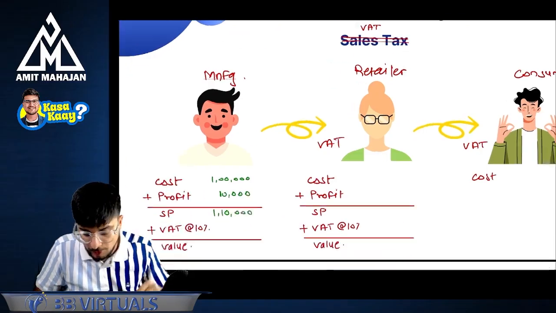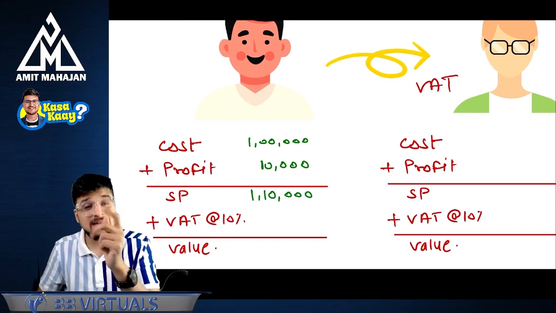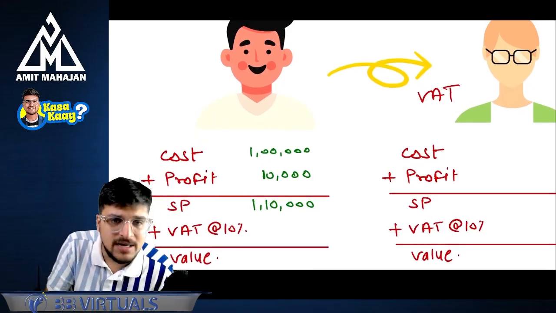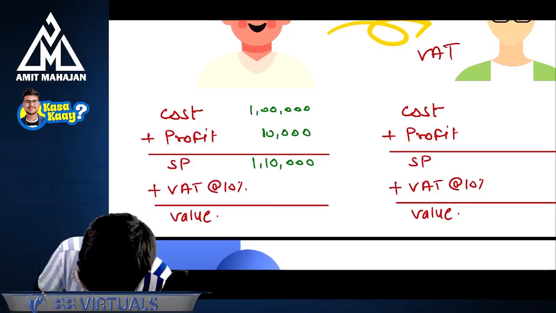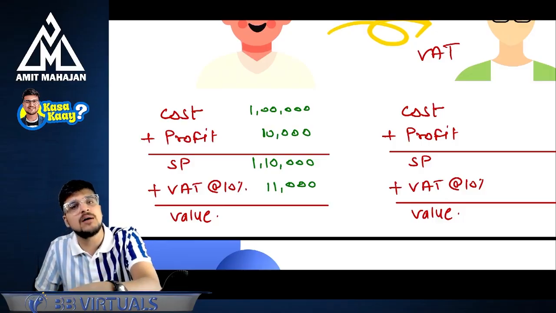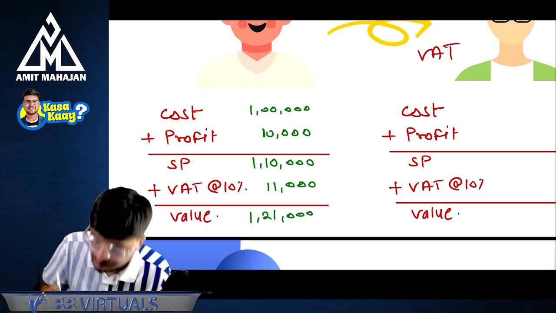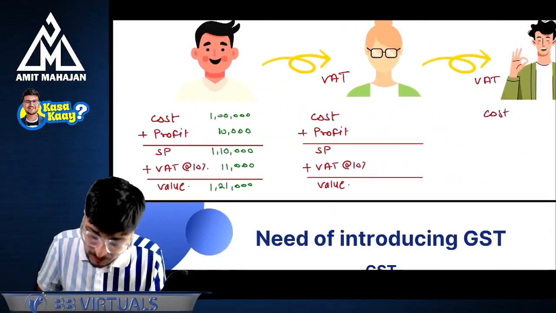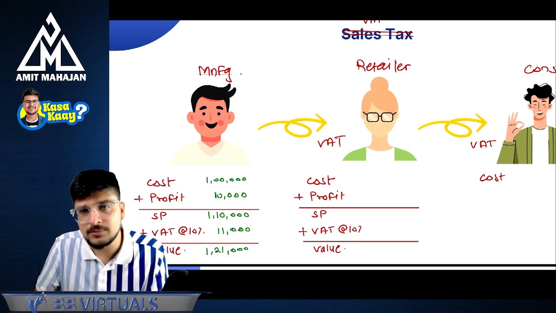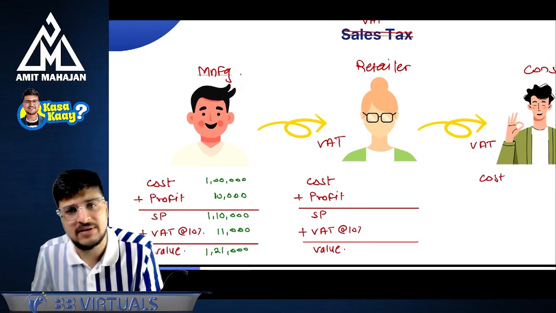Perfect. Okay. Manufacturer's cost to make the goods is 1 lakh rupees. Profit is 10,000 rupees, and the selling price is 1 lakh 10,000 rupees. Now, of course, that manufacturer will charge VAT at the rate of 10%, assuming the rate is 10%. So, 10% comes to what? 11,000 rupees. So, what is the amount which the manufacturer will charge from the retailer? It is going to be 1 lakh 21,000. Understanding? Perfect. And this is the amount, that is 1,21,000, which will be paid by the retailer to the manufacturer.